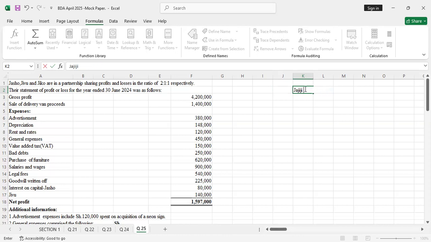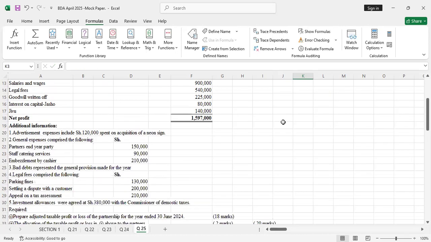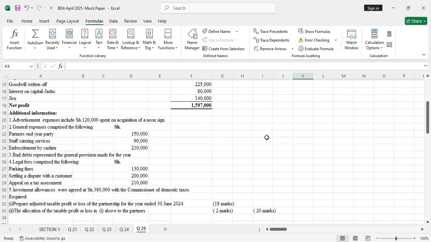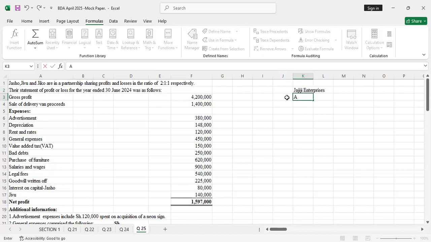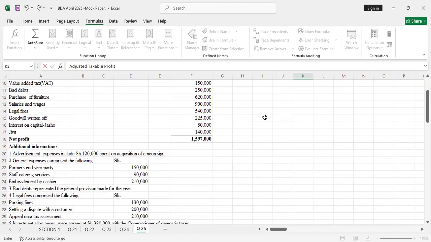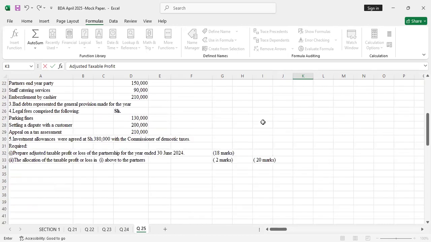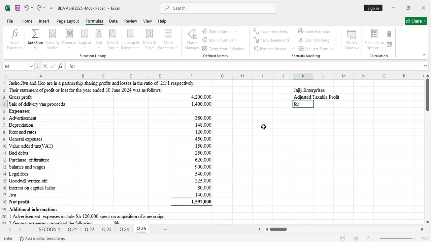Jajiji Enterprises. Adjusted taxable profit for the year ended 30th June 2024.